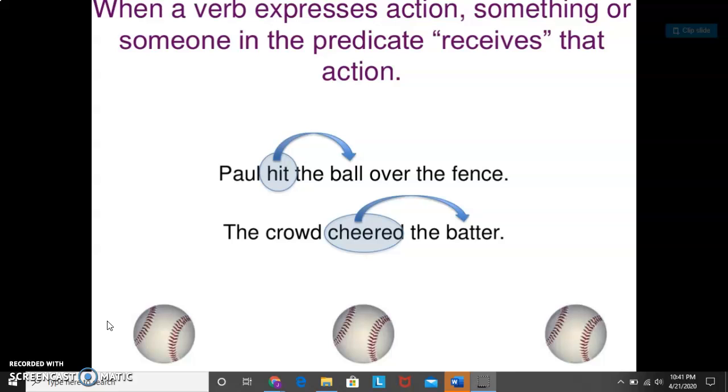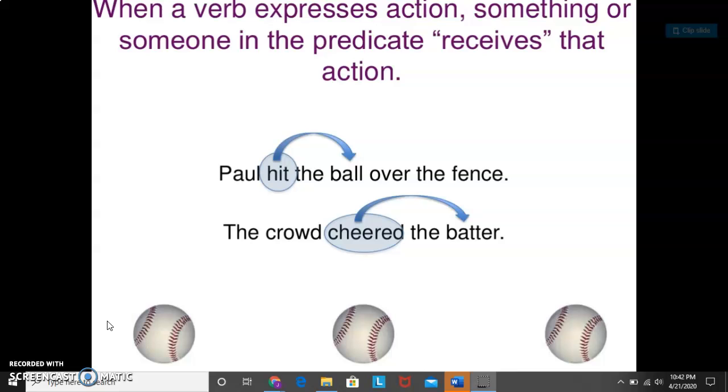So first, we're going to talk about transitive verbs. When a verb expresses action, something or someone in the predicate receives that action. That is what happens with a transitive verb. I'm going to say that again. When we have a verb that expresses action, something or someone in the predicate has to receive that action in order for it to be a transitive verb.